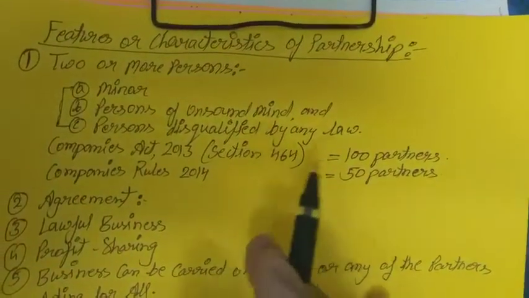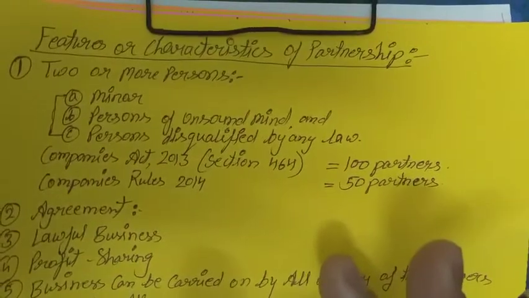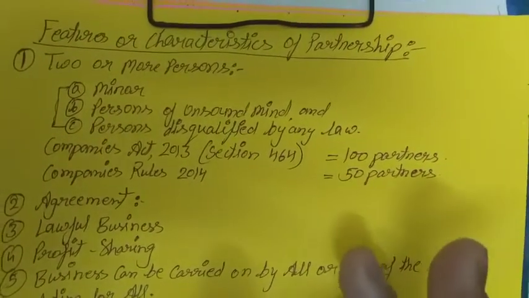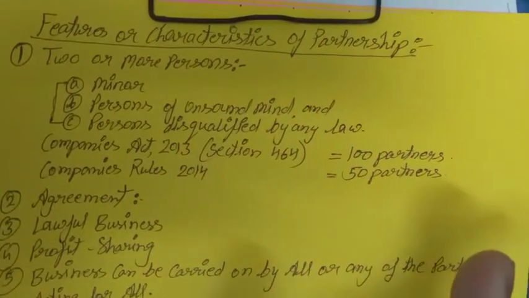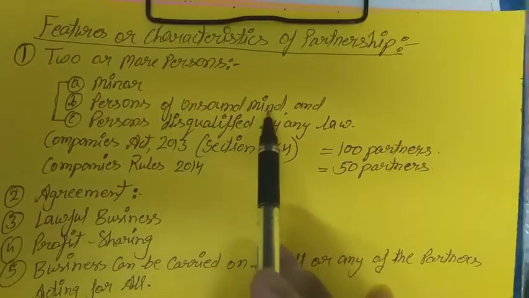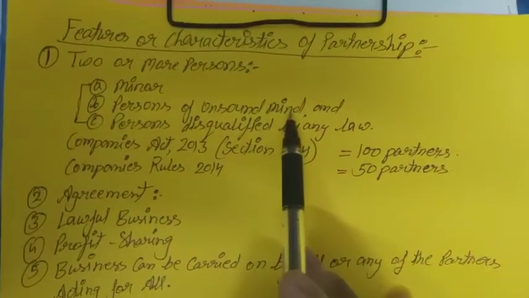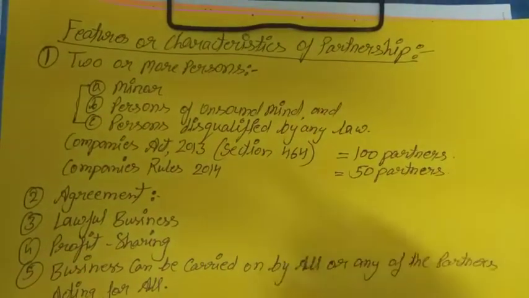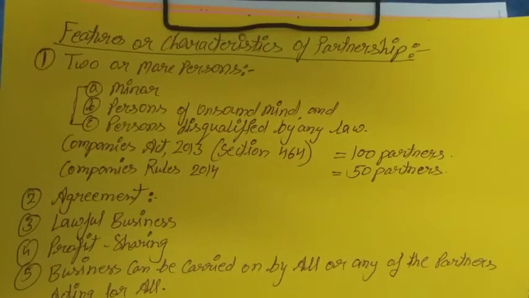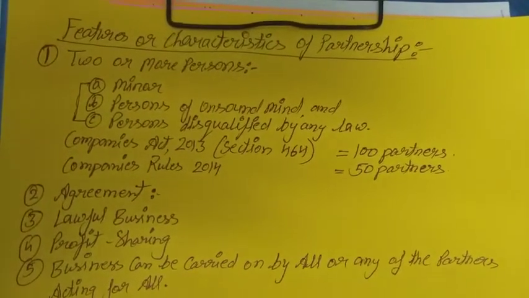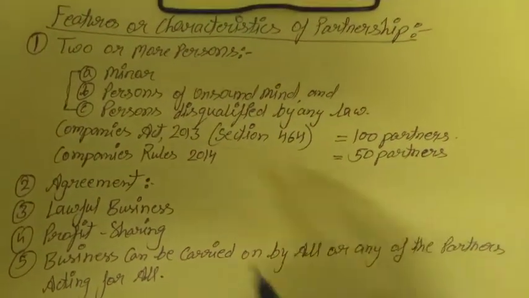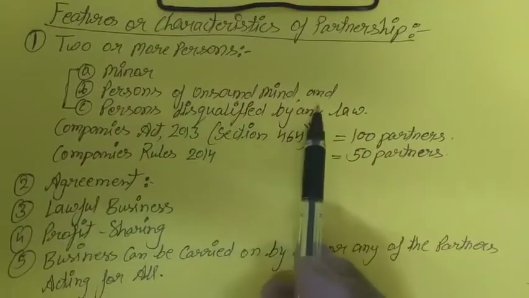Normally we say mind disturbed person. So that type of person cannot become a partner. Those having an unsound mind cannot do their work properly according to their mind. They have different types of activities which are not normal. So, persons of unsound mind.